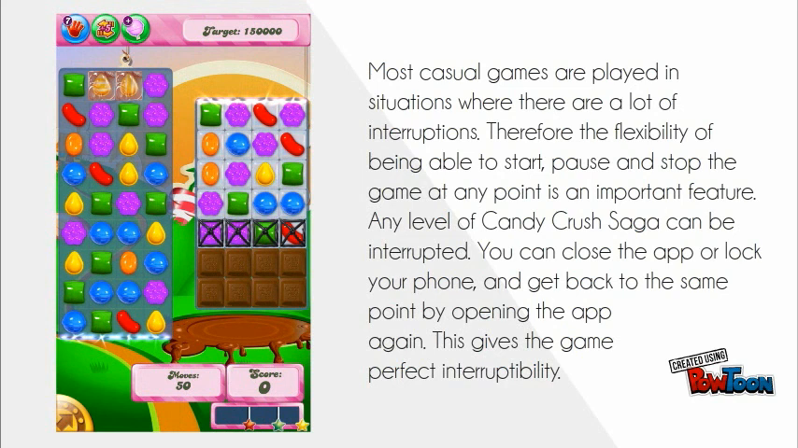Most casual games are played in situations where there are a lot of interruptions. Therefore, the flexibility of being able to start, pause or stop the game at any point is an important feature. Any level of Candy Crush Saga can be interrupted. You can close the app or lock your phone, and get back into the same point by opening the app again. This gives the game perfect interruptibility.